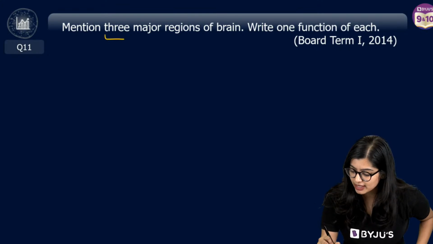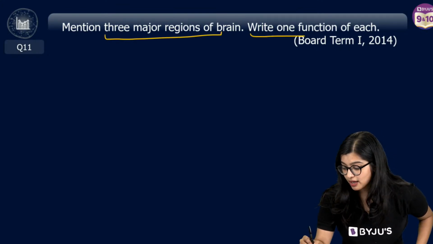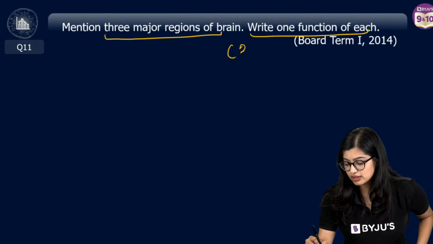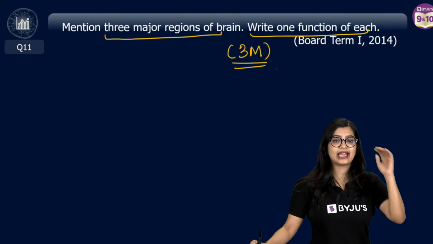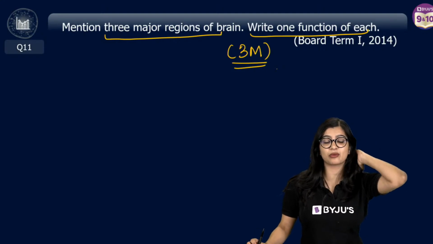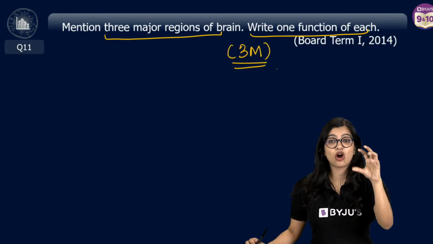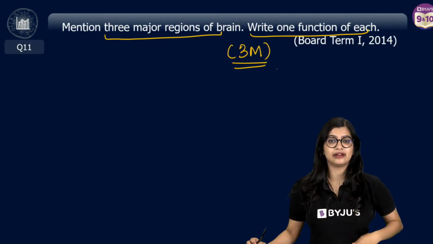Now name the 3 major regions of the brain. Write 1 function of each. 3 marks for this particular question. Fatima, you can ask me the question, but major content doubts I will take towards the end.